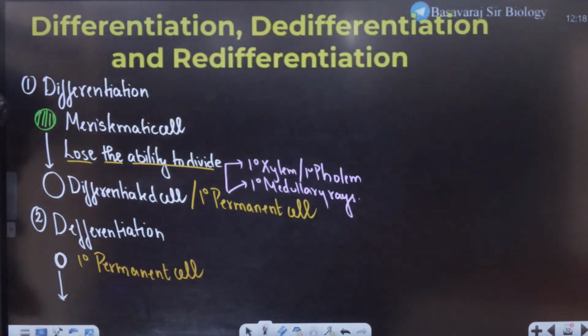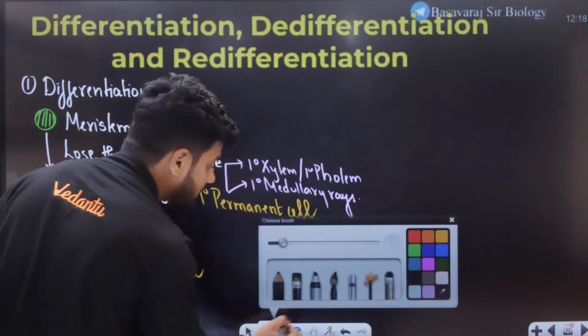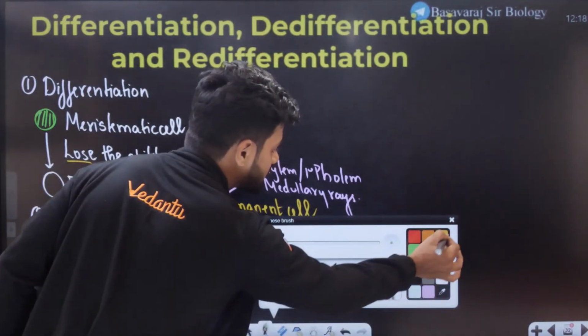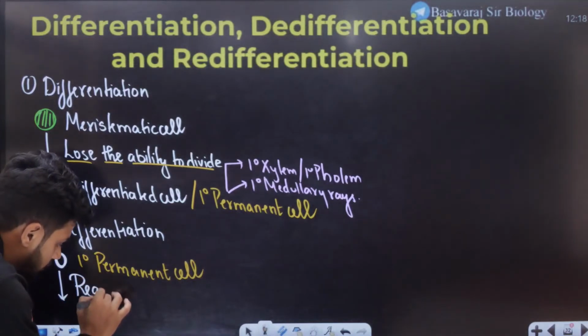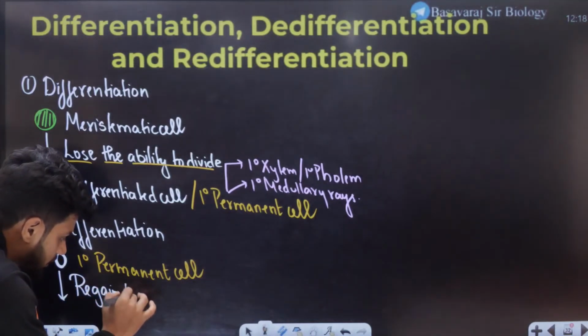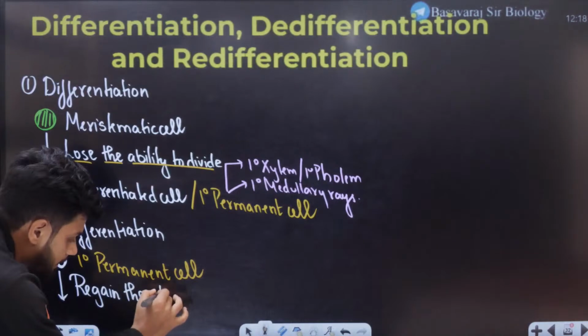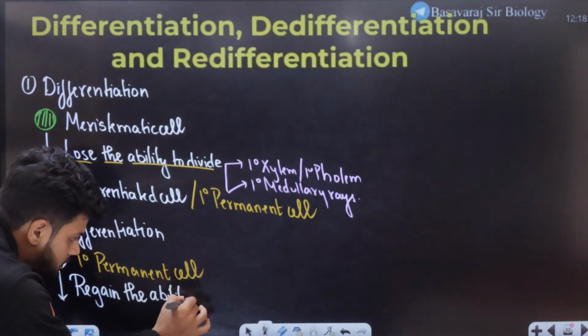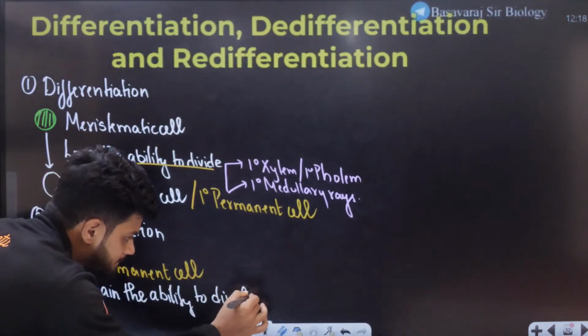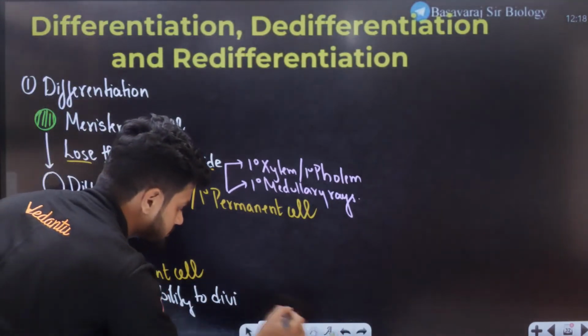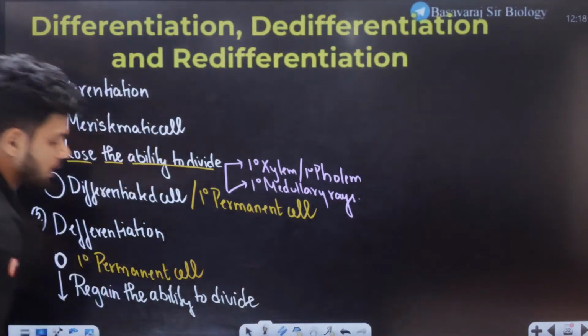That is, it will completely regain the ability to divide. Regain the ability to divide.